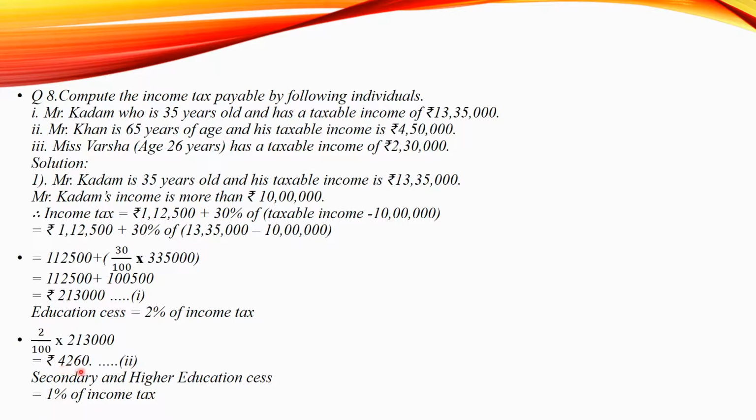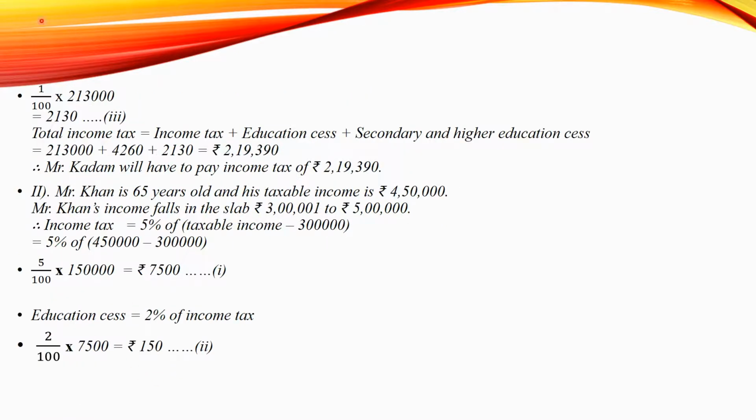Therefore education cess will be 2 upon 100 multiplied by 2,13,000 which is equal to rupees 4,260. Now we have to calculate secondary and higher secondary education cess, which is 1% of income tax. That is 1% of 2,13,000, which is equal to 2,130. Equation number 3. So total income tax is equal to income tax from equation 1, plus education cess from equation number 2, plus secondary and higher secondary education cess, that is equation number 3. So we add it all together, we get